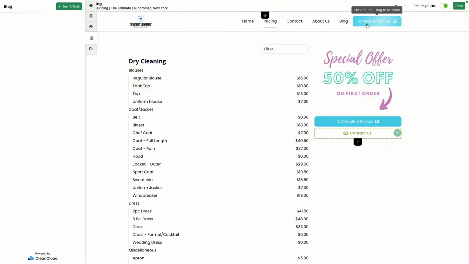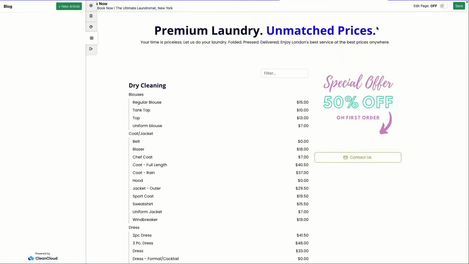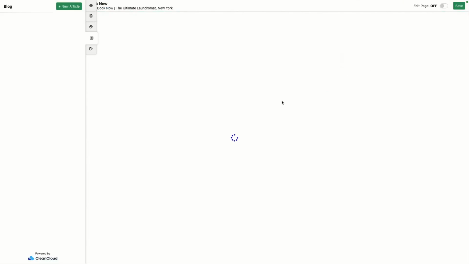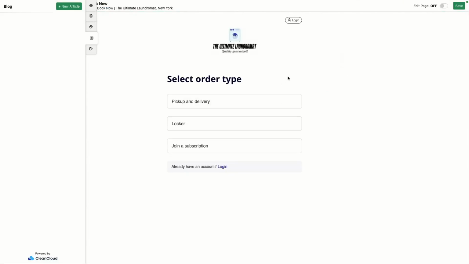You also, of course, have the scheduled pickup button. So when we were first creating the website, I made sure to choose the pickup and delivery option because it is, of course, a key service, let's say, that the business offers. If that's the case, well, then great. We added that, and therefore we have, for instance, a schedule pickup option. I'm going to make some changes here, just save this. But as you can see, you can click on the schedule pickup option, and voila, right? We can now see the booking tool as well, right? So it all syncs across based on your settings, which is awesome.